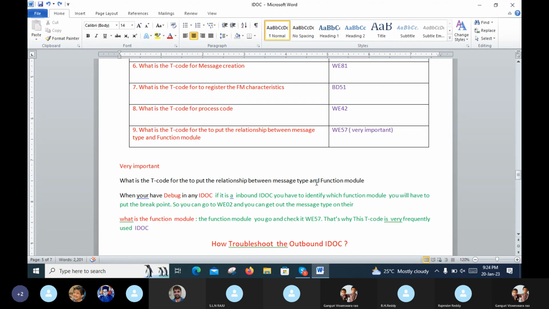Message type in the functional. So, in this explanation, when you have to debug, debug means there is an issue in an IDOC.